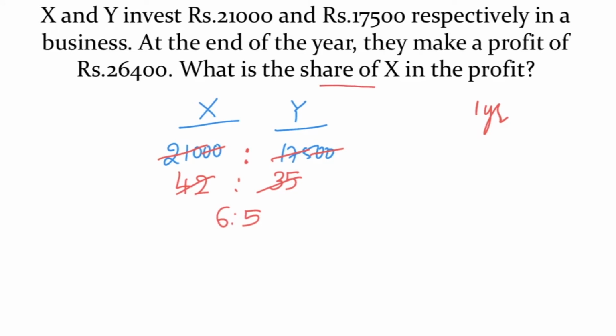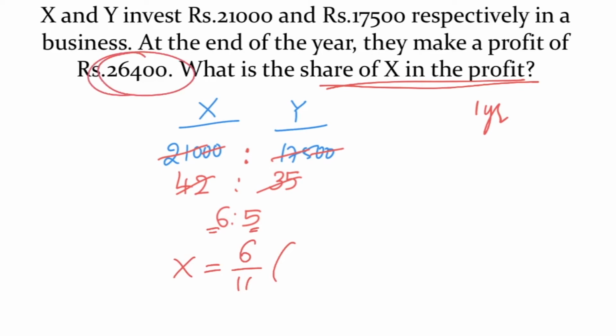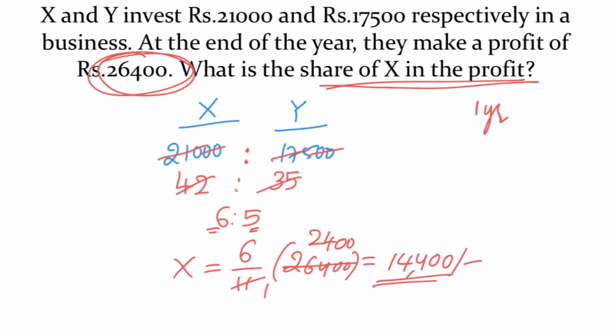But the requirement is share of X in the profit. Share of X is equal to 6 parts out of 6 plus 5, 11 parts in total profit 26,400. 11 ones, 11 2 times 22, 11 4 times 44, 2 zeros. 6 into 24, 144, 2 zeros. So share of X is 14,400 rupees.